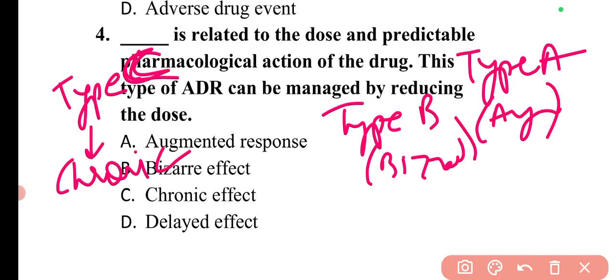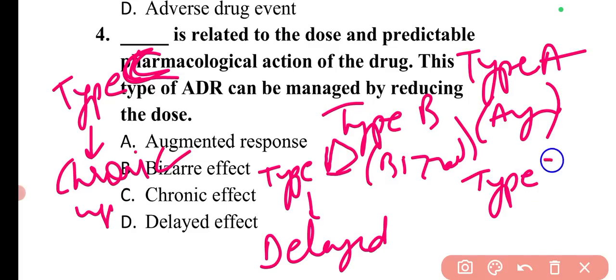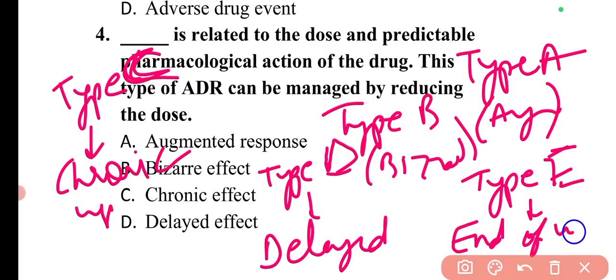Then there is type D, delayed adverse drug reaction. And then there is type E, which is the end of use adverse drug reaction. So the names are very, very important. You have to remember all the names, all the subtypes.